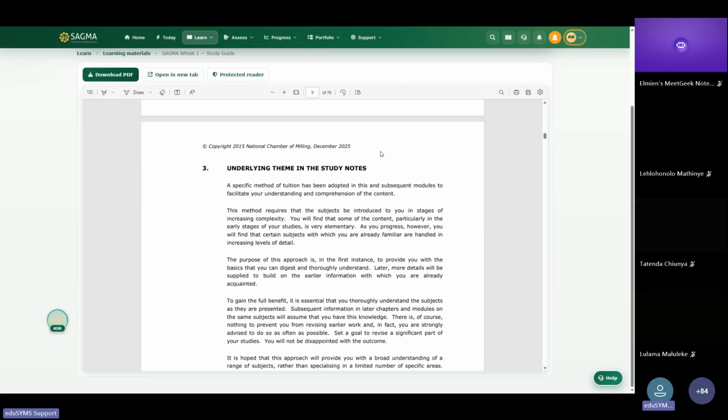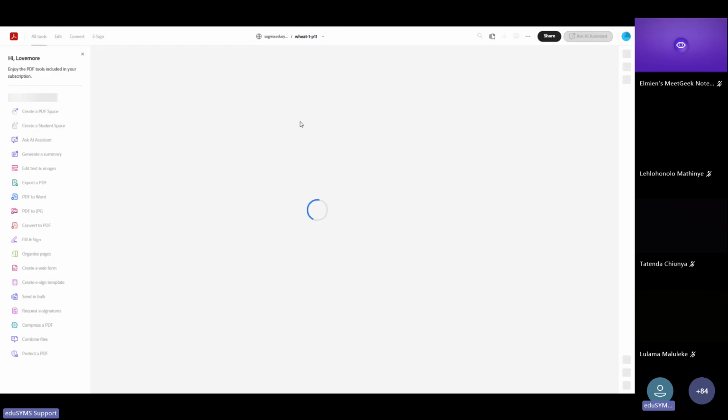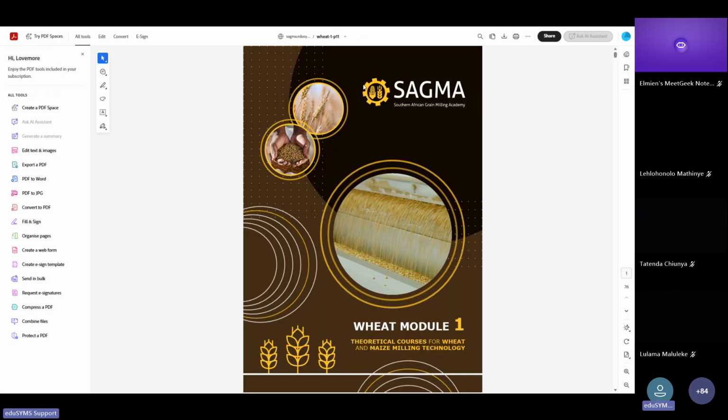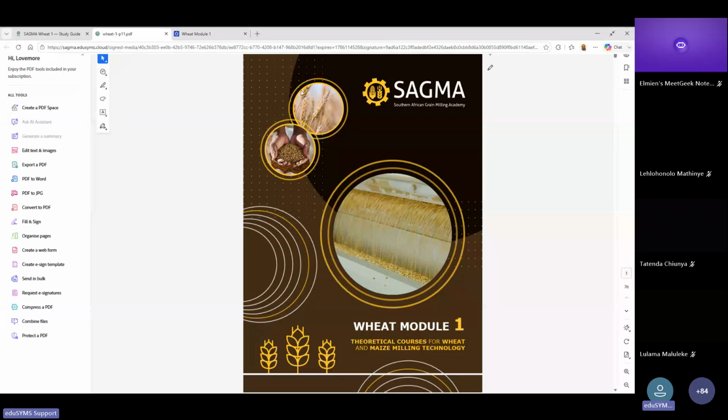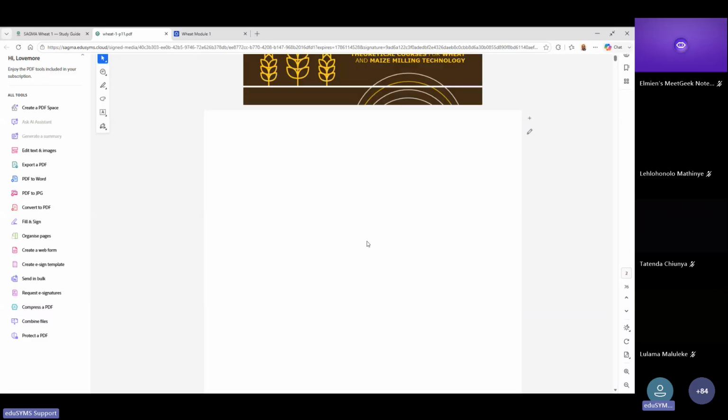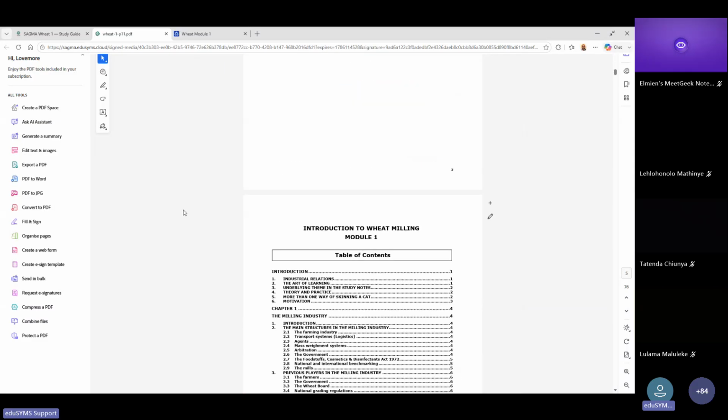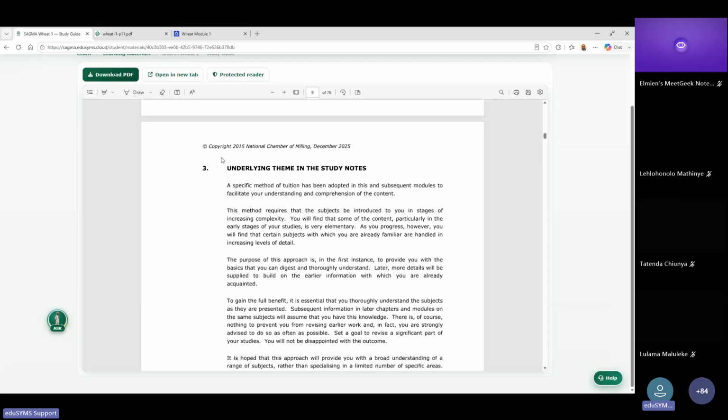So the same approach or the same file that you're looking at, you can actually open it in a tab. So perhaps you're studying and you just want to open this in a different tab. You'll be able to open the file in a tab and have a full screen where you can play around with the file and consume the file. The system will actually be able to read as well how you're engaging with this particular file or with this particular learning material that you would have opened.